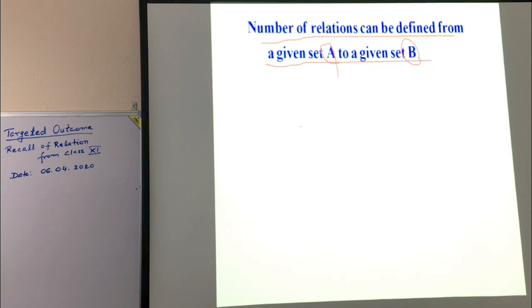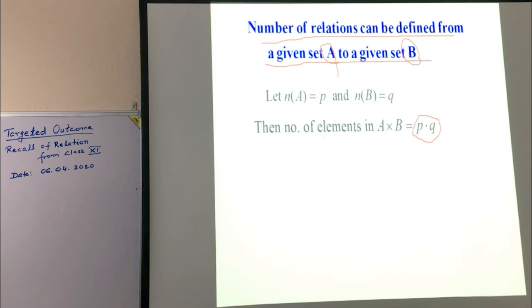It is very simple. Let number of elements in A is P and number of elements in B is Q. Then what will be number of elements in A cross B? Necessarily it is P into Q.